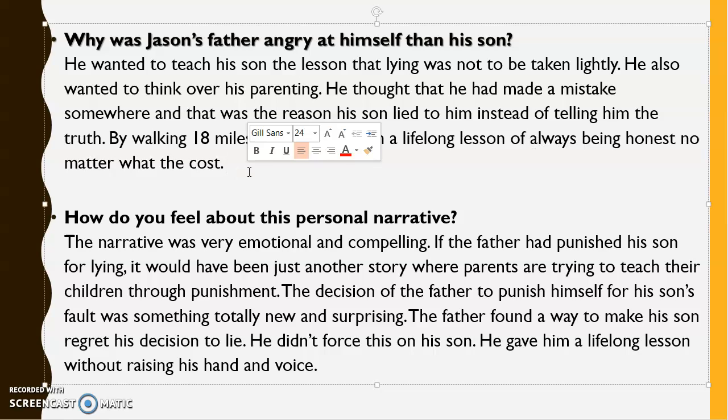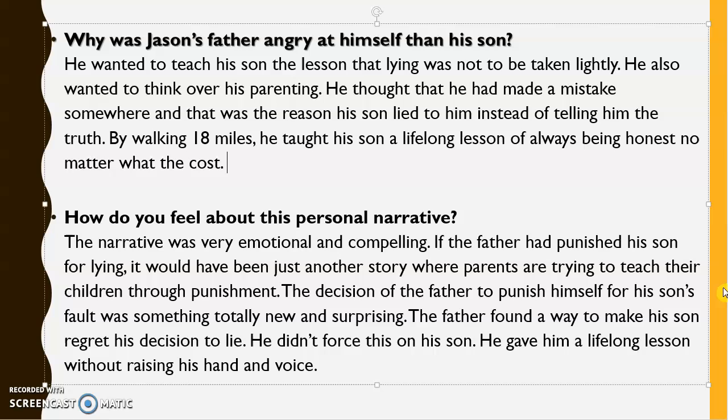So he was basically angry himself because he was reflecting also. Reflecting is that you think inwardly, where have I gone wrong? This is, as a father, my failure because my son is not telling the truth to me. So maybe there is something lacking in me. I need to think about that.